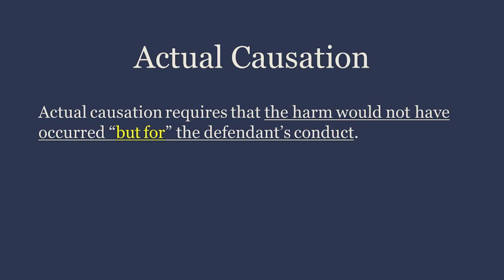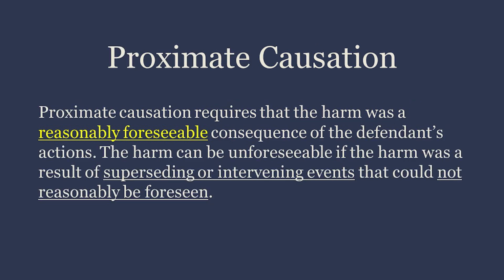Actual causation. Actual causation requires that the harm would not have occurred but for the defendant's conduct. Proximate causation. Proximate causation requires that the harm was a reasonably foreseeable consequence of the defendant's actions. The harm can be unforeseeable if the harm was a result of superseding or intervening events that could not reasonably be foreseen.